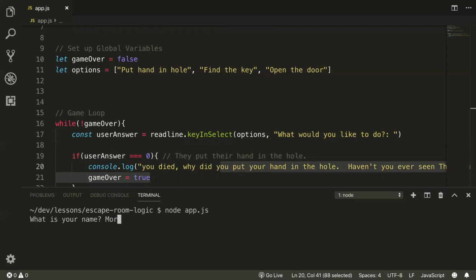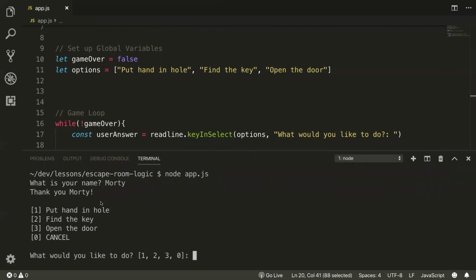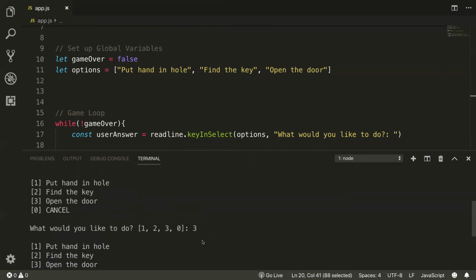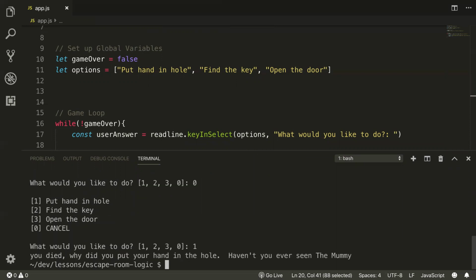What's your name? I am Marty, because this is a Morty thing to do. Thank you, Marty. What should we do? Let's try finding the key. Nothing happened because I didn't build a case for it. I press 3, nothing happens, 0, nothing happens. It just keeps asking me the question over and over again, but I did build a case for put hand in hole, so let's do it. You died, you put your hand in the hole, and it exited back to the terminal, meaning the program finished.